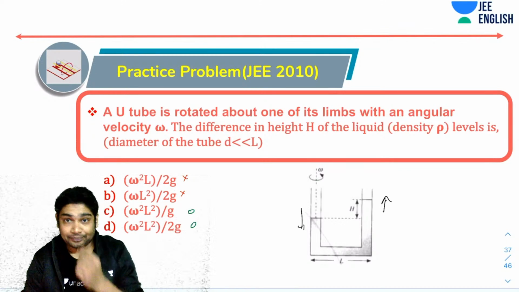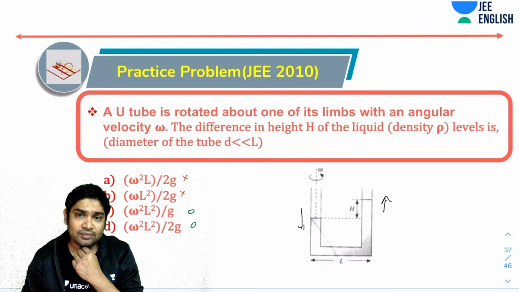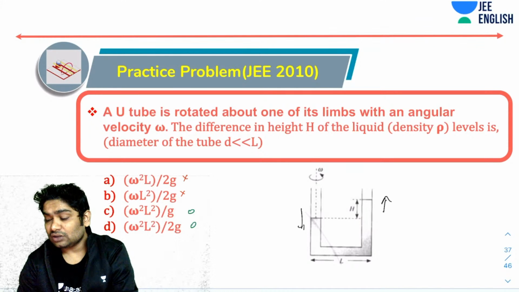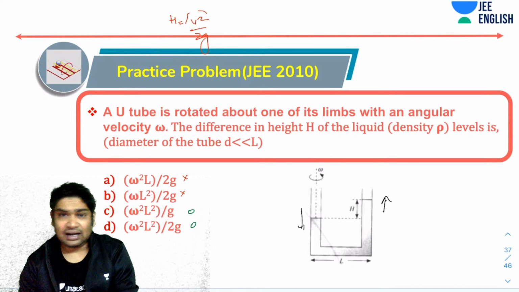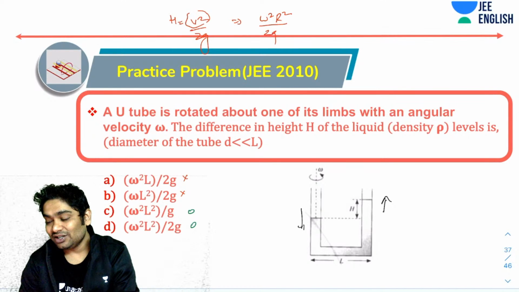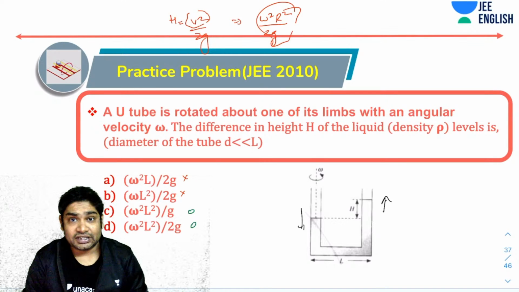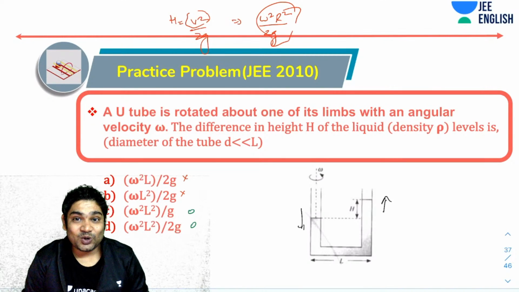I hope you remember that when you talk about the maximum height in motion under gravity, that height was v square over 2g, and v is omega r usually. So dimensionally this should have some omega square r square over 2g. So dimensionally it should be omega square times some length square over g. So only two options are dimensionally correct, right?